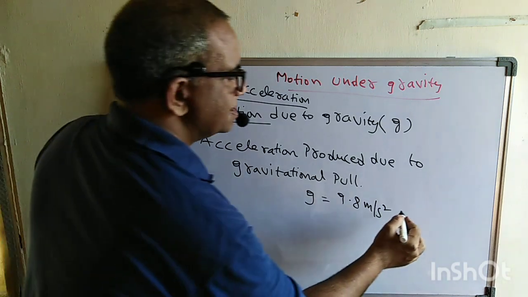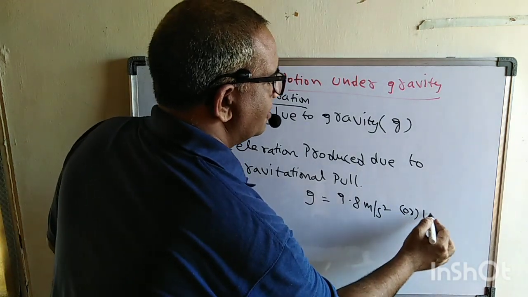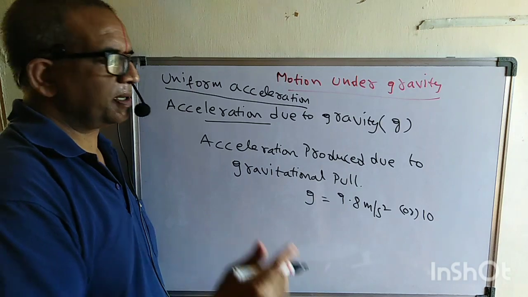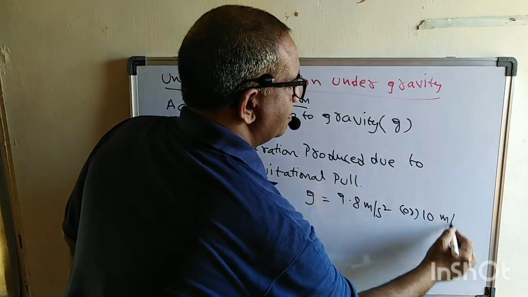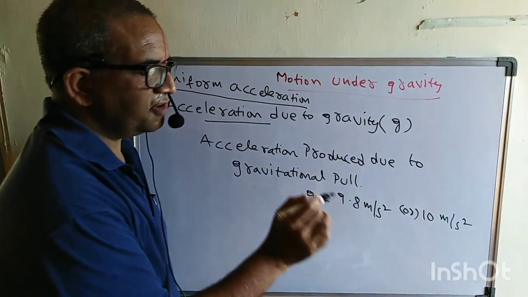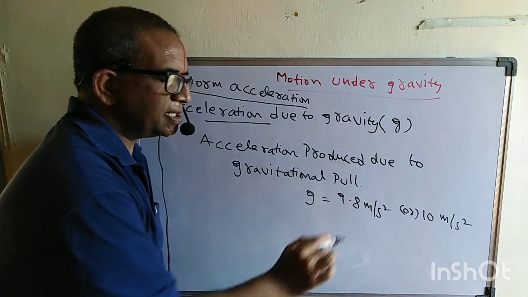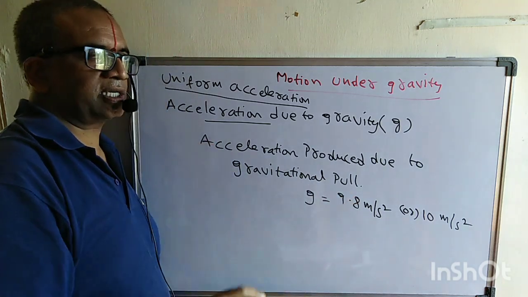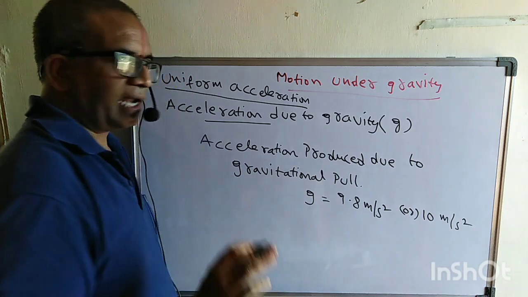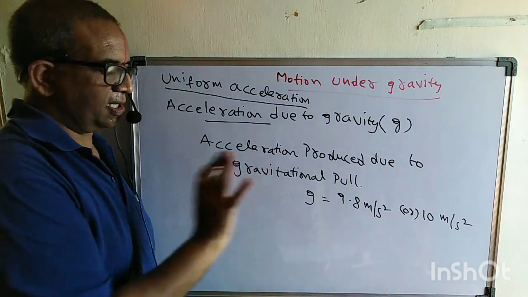Or in some cases, for the calculation easy purpose, we will take it as 10 meter per second square. Suppose if we mention 10 meter per second square, please take 10 meter per second square. If not, please kindly take 9.8 meter per second square only.